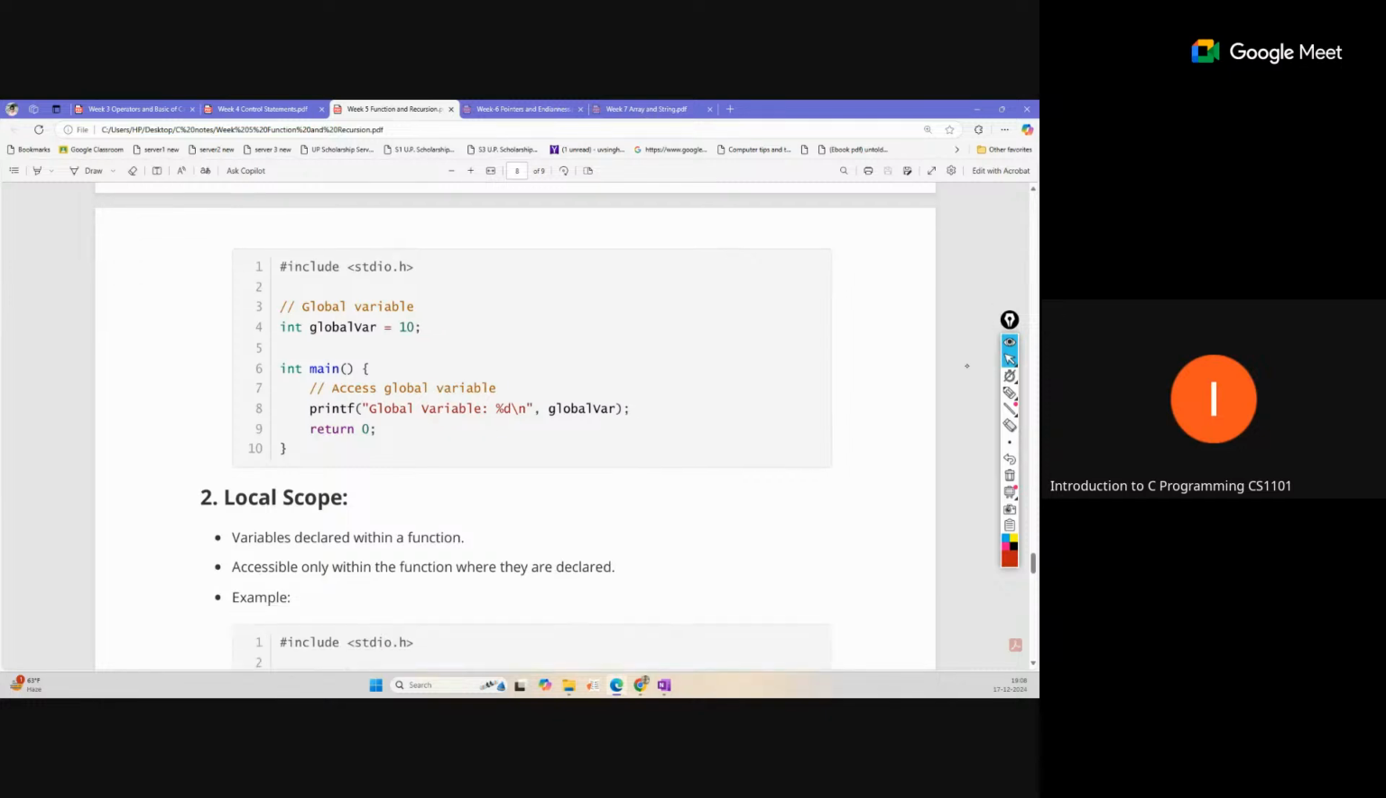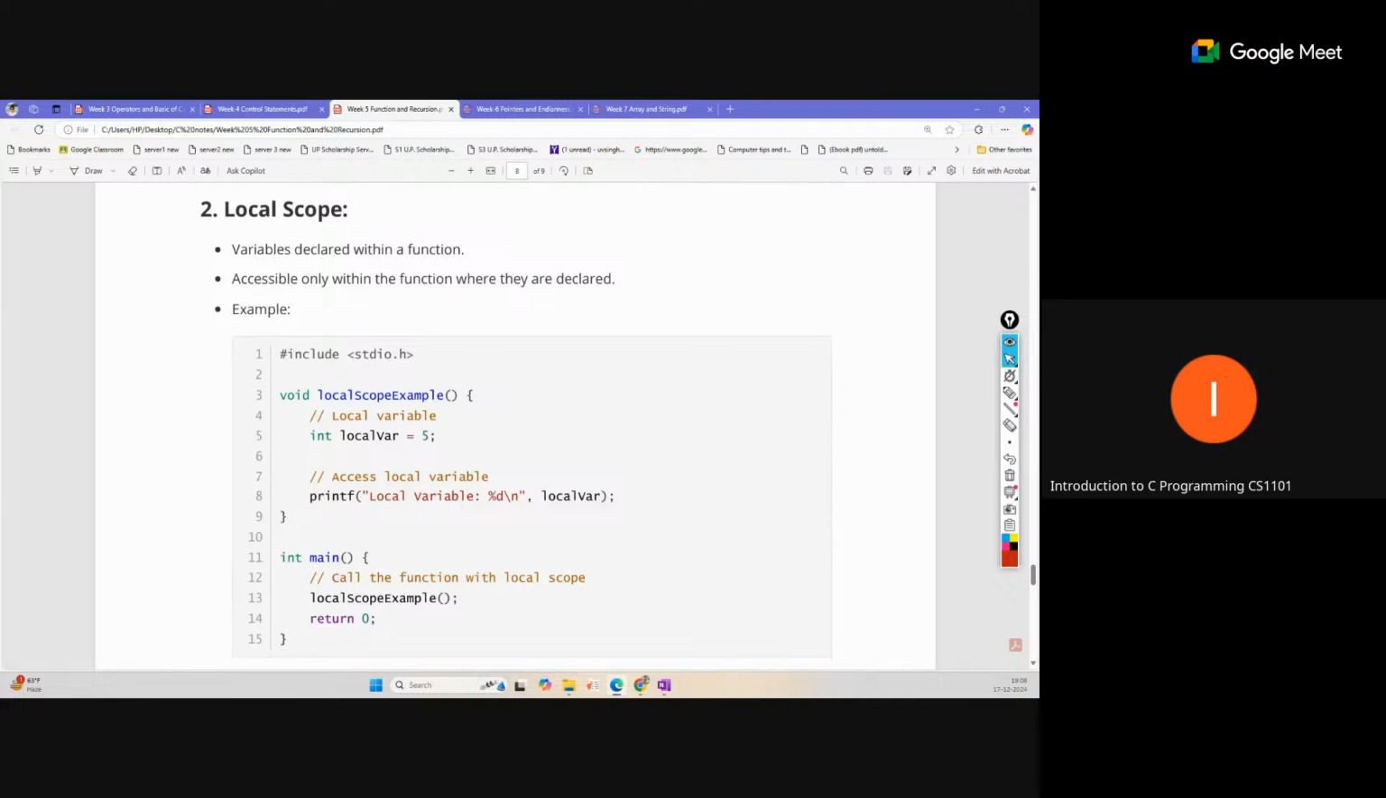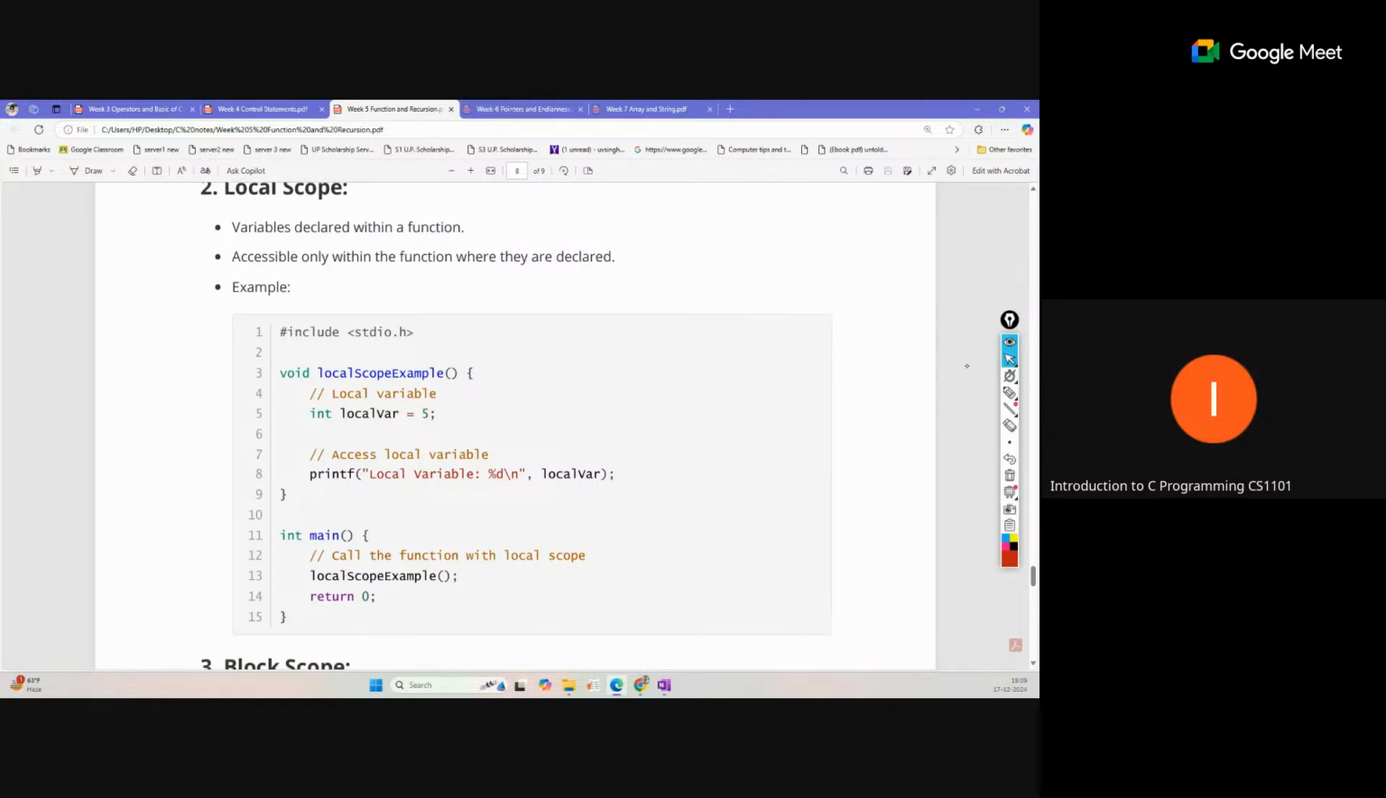Local scope: if you define a variable inside a function, that variable can be accessed only inside that function body, not outside of it. Here you can see a local variable is defined inside the local scope function; it cannot be accessed from the main function, and a main function variable cannot be accessed from the local function. They are local to that function only.